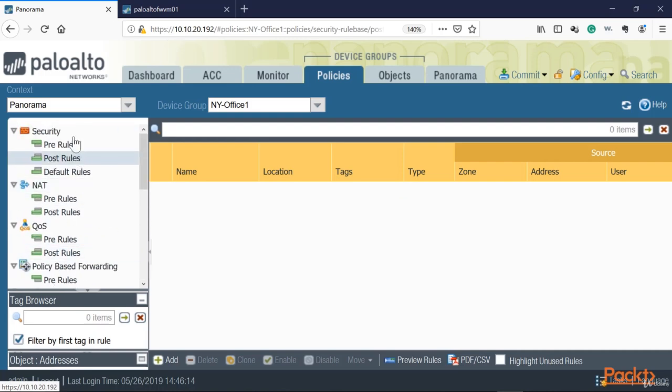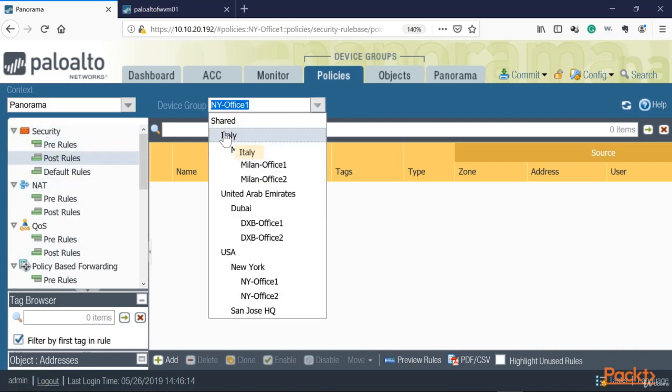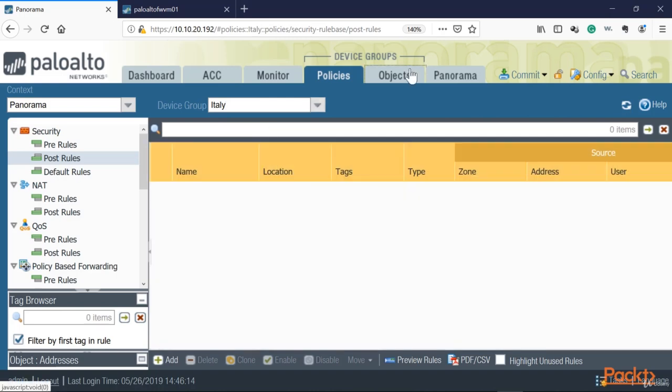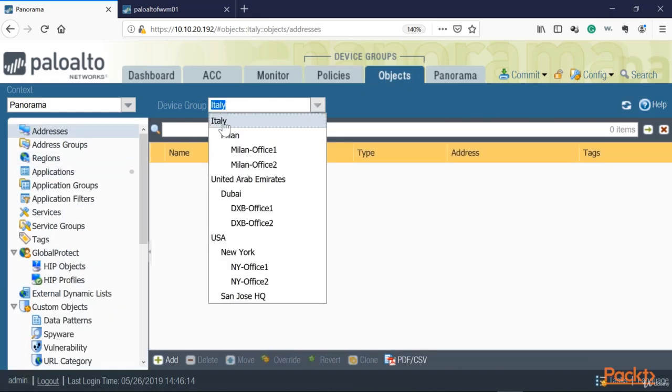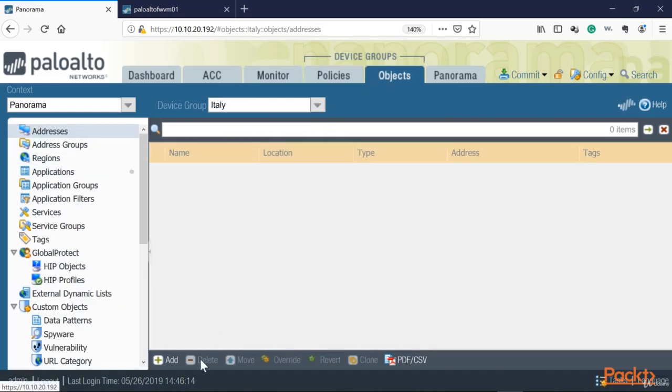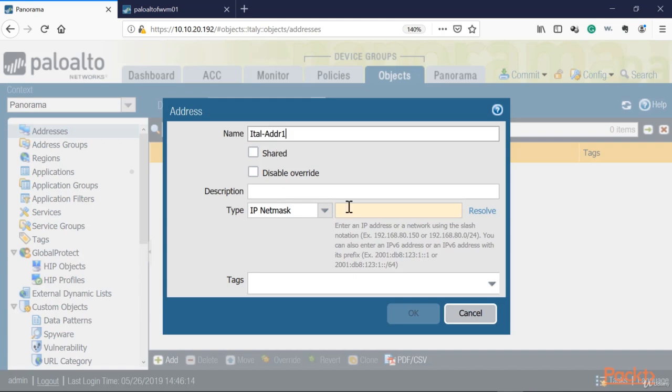So let me go ahead real quick, and we're going to make a configuration on Italy. Let's do it even more simple. Let's go ahead, and in Italy, I want to create an address. And this is an address that only belongs to Italy, so there's no point in adding the address object onto any other side because it only applies to Italy.